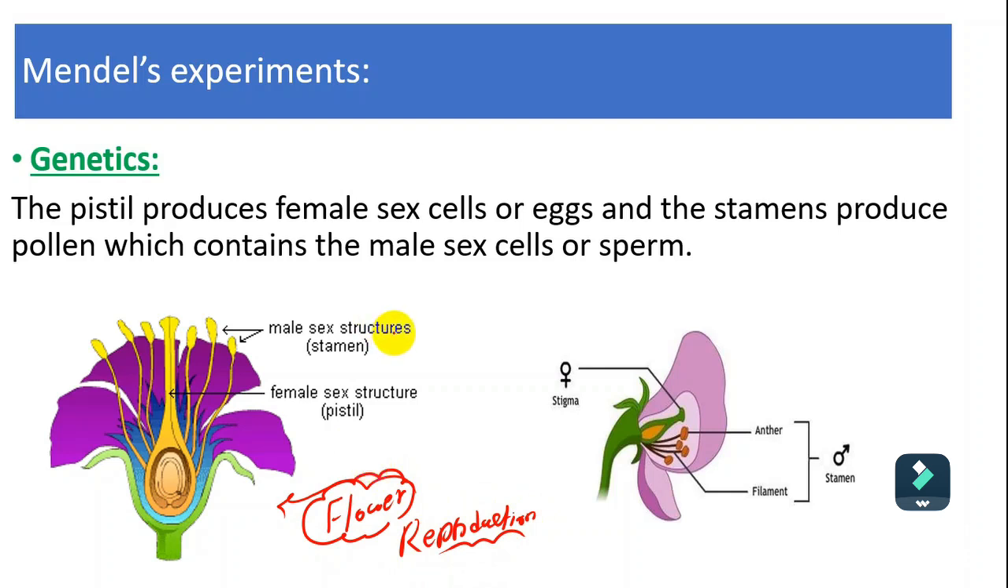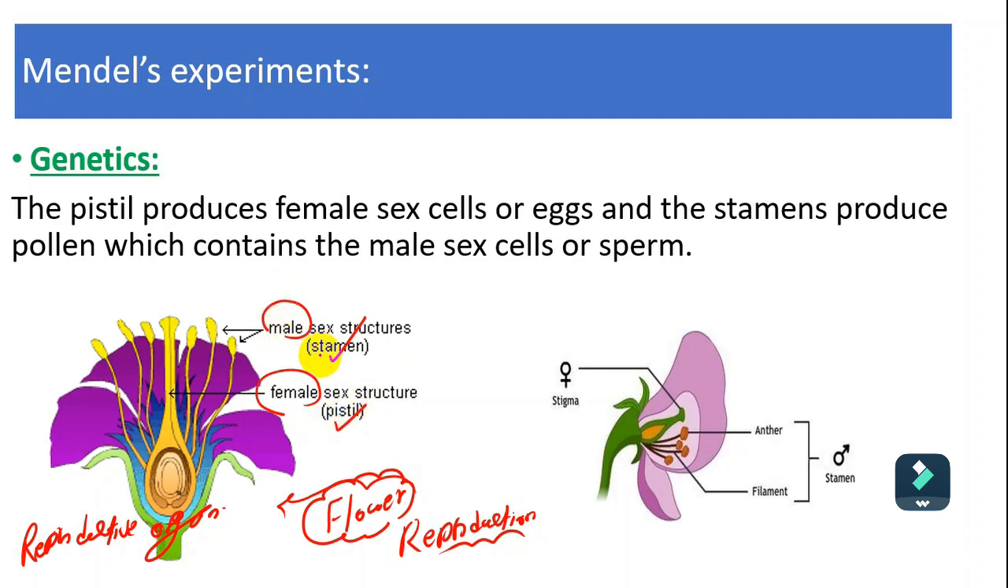So the flower is the reproductive organ. This is because the structure of the flower enables it to carry out the reproduction process, because it has two parts: something related to the male and something related to the female. The male sex structure is called the stamen and the female sex structure is called the pistil.